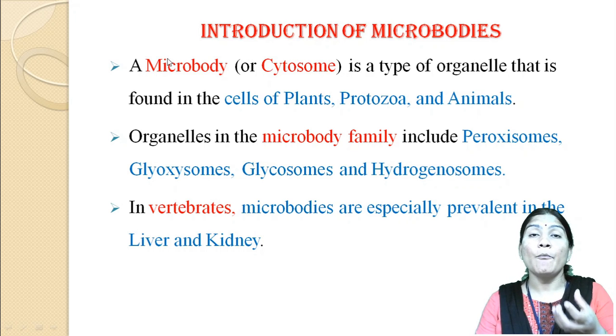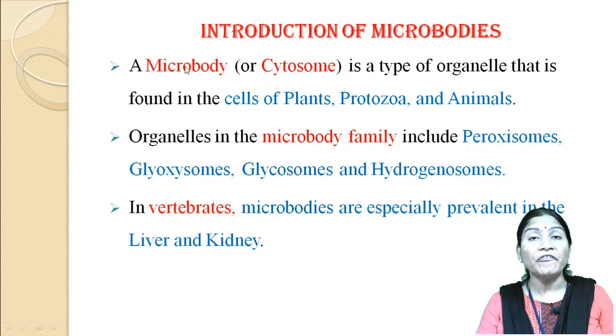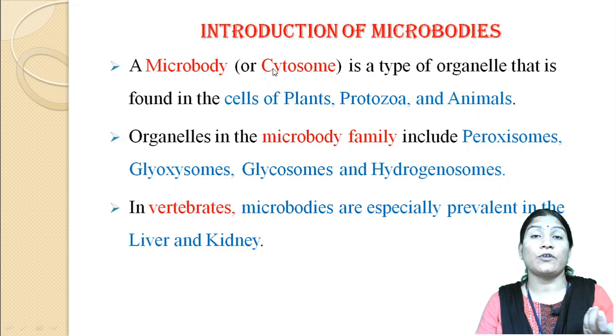Due to the minute shape or size of this body, it has the name microbody. These bodies are present in the cytoplasmic matrix. In the cytoplasmic matrix there is a smaller tiny body that we call the cytosome.